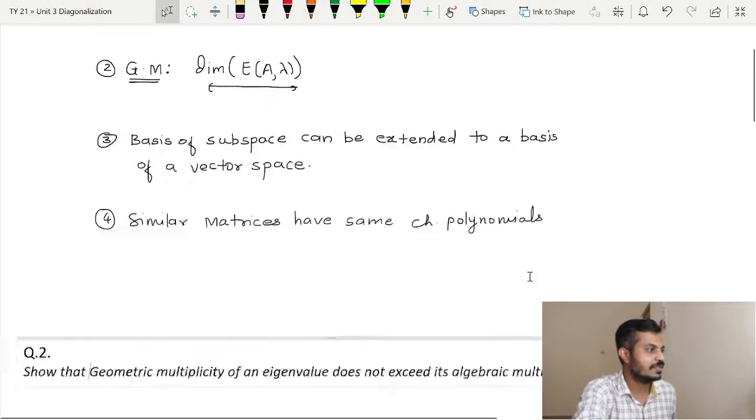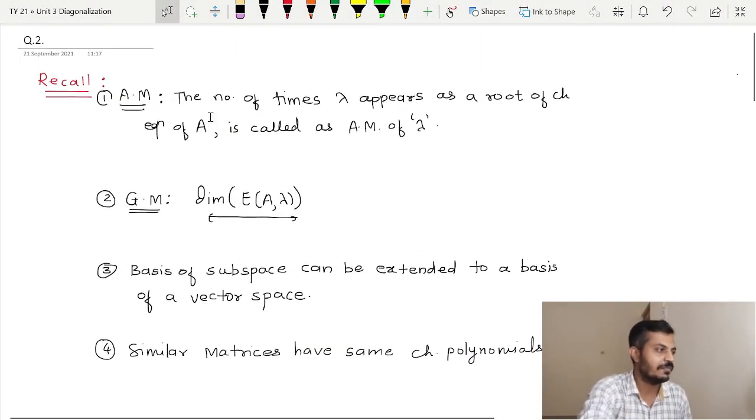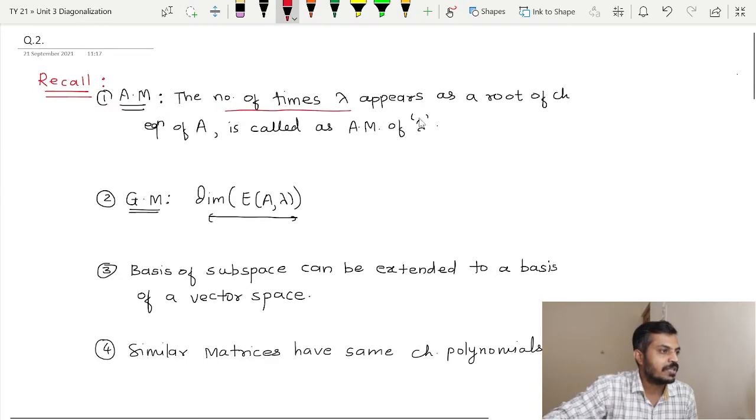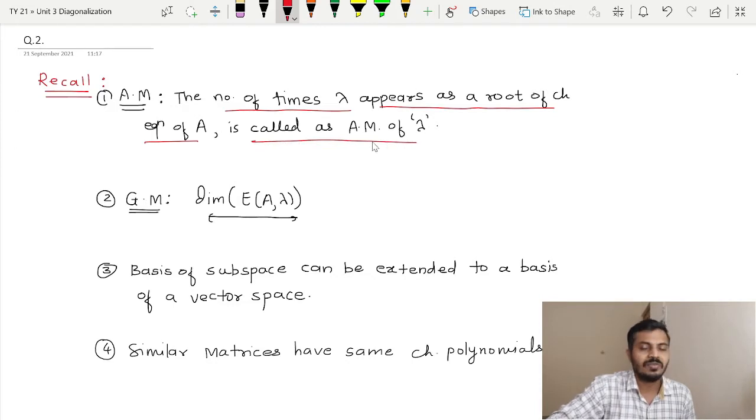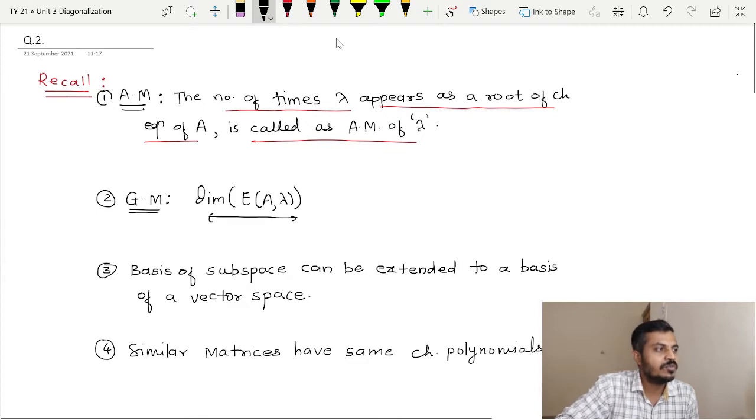So now let us move towards proving that theorem, but in order to prove that theorem we will need some prerequisites. So let us recall those and then we will move towards the proof. The first thing that will be required is definitely the definition of the algebraic multiplicity. So what is algebraic multiplicity of an eigenvalue? The number of times lambda appears as a root of the characteristic equation of A is called the algebraic multiplicity of an eigenvalue lambda. Let me give you an example.